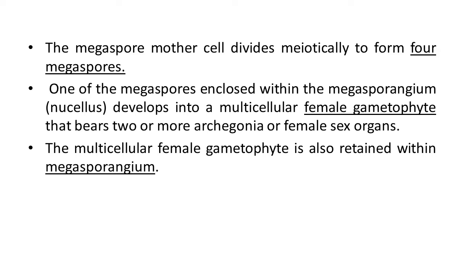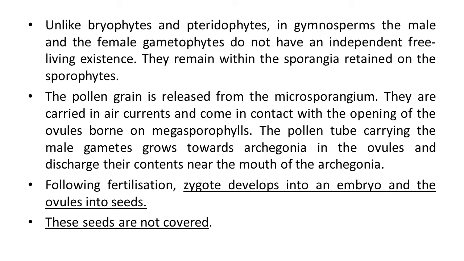So this is about the male and female reproductive structures in gymnosperm plants, that is male cone or male strobili, and female cone or female strobili. Unlike bryophytes and pteridophytes, in gymnosperms the male and the female gametophyte do not have an independent free living existence.